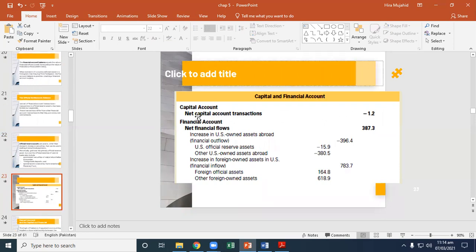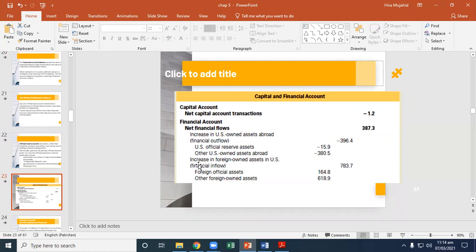This is the net capital account transaction, which is in negative terms. It means it is credited 1.25. Financial account, net financial flows: the increase in US-owned assets abroad, which is an outflow. US official reserves, minus 159. Other US-owned assets abroad, 380.5.